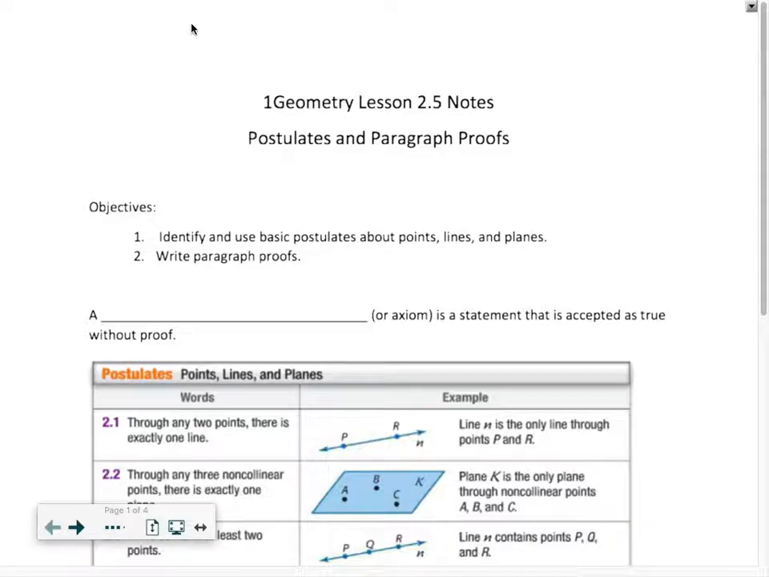Okay, and so let's define our first definition here. A postulate, or axiom is another word for it. We'll use postulate in this class a lot. A postulate is a statement that is accepted as true without proof. So it's things that are accepted as true that we do not have to prove.